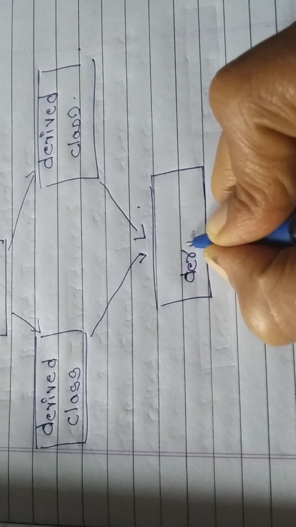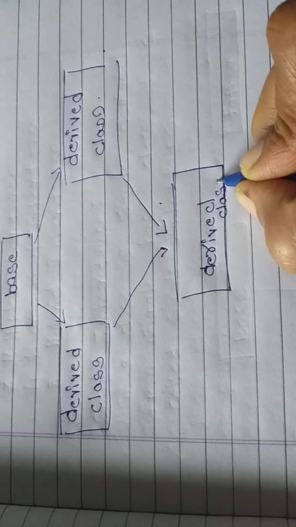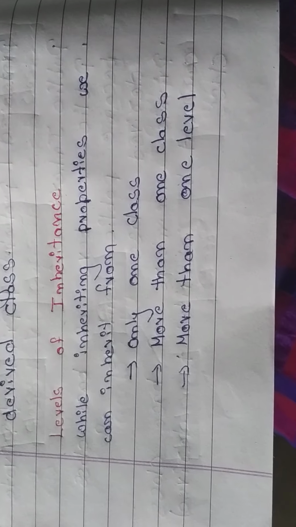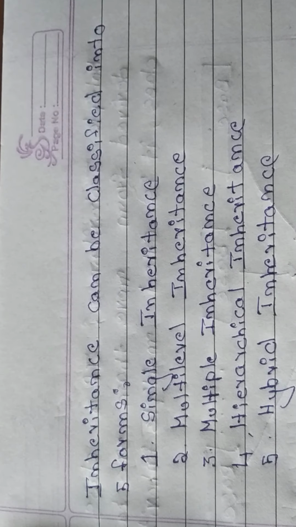What are the common mistakes our seniors did? Can you please guide us, ma'am? You can see, here base is there, everywhere derived will be there. Only the top level base will be there. Just take a screenshot, students. So the answer started here. Levels of inheritance. Take one screenshot. Next one, what are the different types of inheritance, started here? Take the second screenshot.